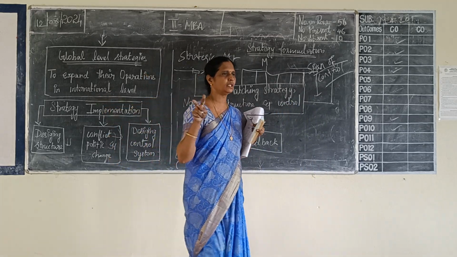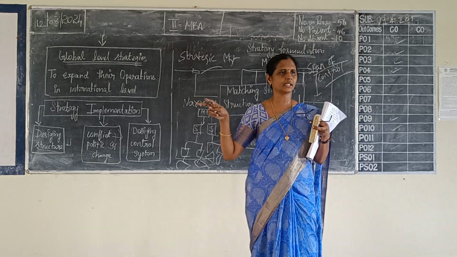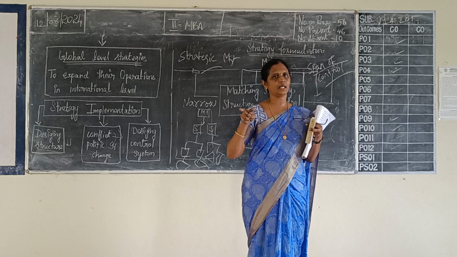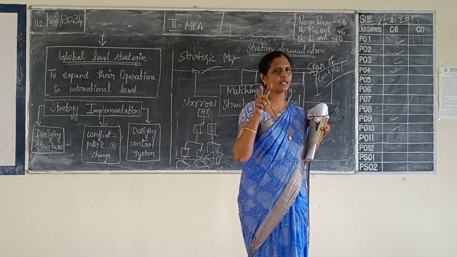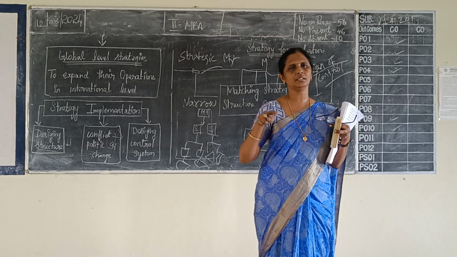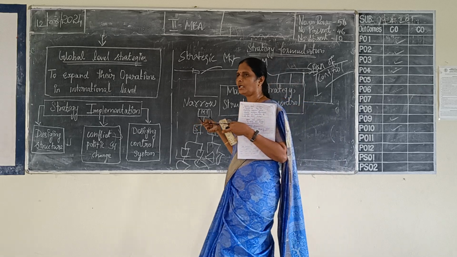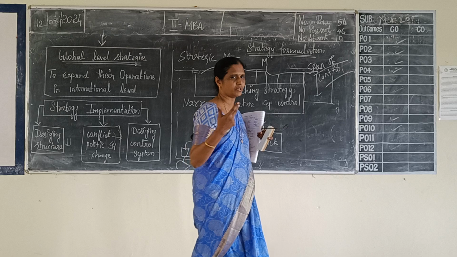In this environmental analysis, there are two types: internal analysis and external analysis. Internal analysis, you are going to do the SWOT analysis, that is strengths and weaknesses analysis within the organization. In external analysis, you are going to see the opportunities and threats available in the environment, right?